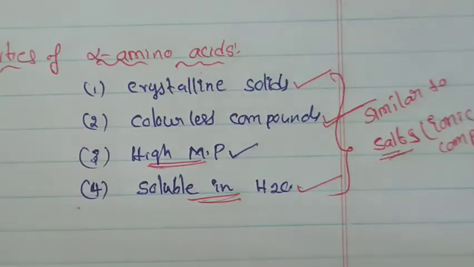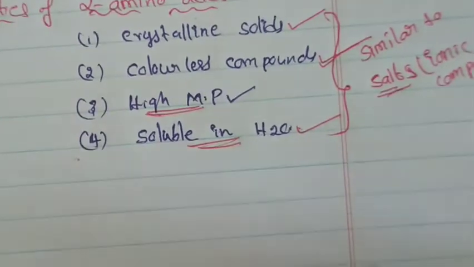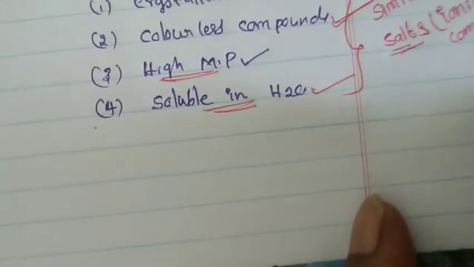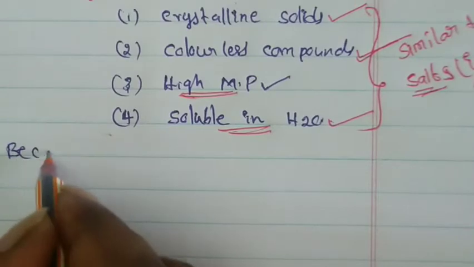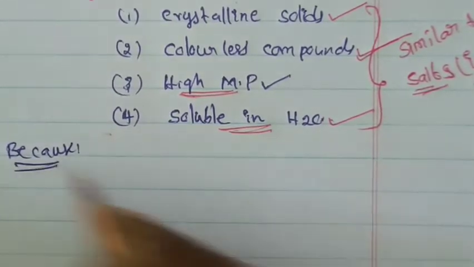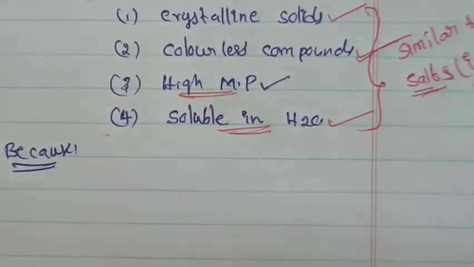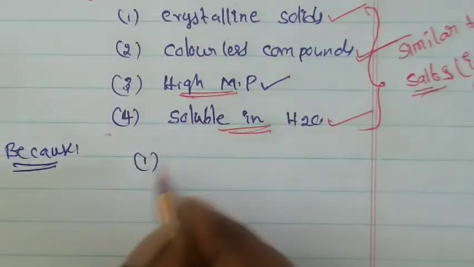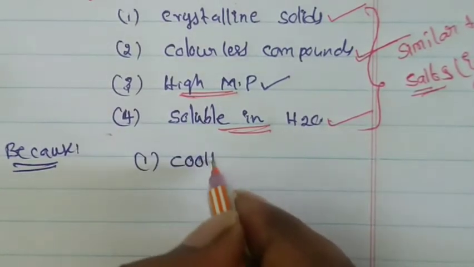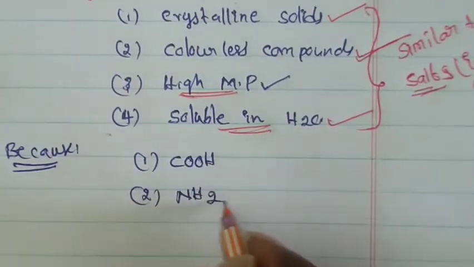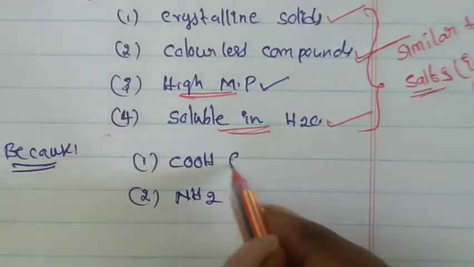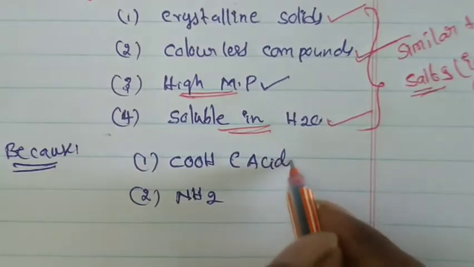So mainly one reason is there. Do you know what is that reason? Because the alpha amino acids contain two functional groups. One is the carboxylic acid, another one is an amine group. Do you know what is the nature of carboxylic acids? Acidic nature.